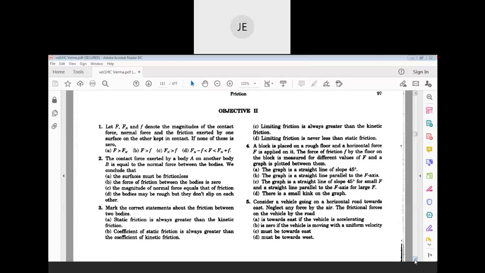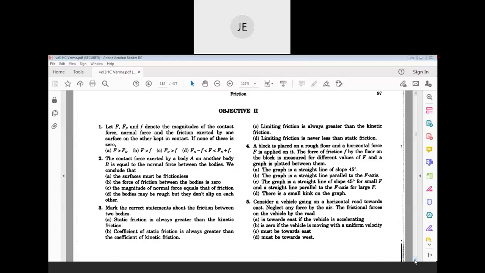At one particular point, the maximum static frictional force, the body changes its state from rest to motion, and that maximum static friction is called limiting friction. So limiting friction is always greater than kinetic, and limiting friction is more than or equal to static. So C and D both are correct.